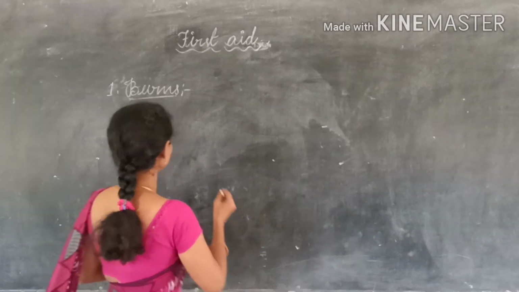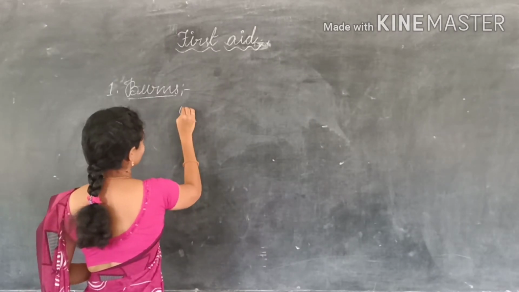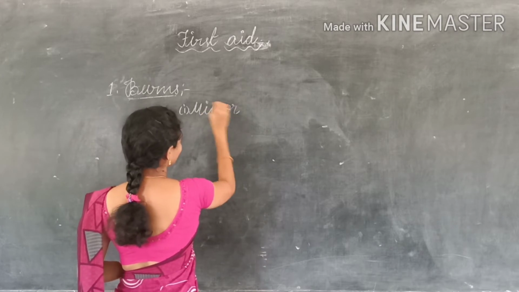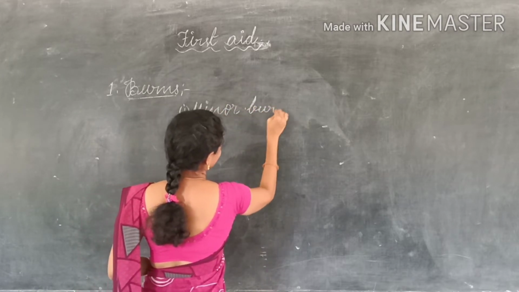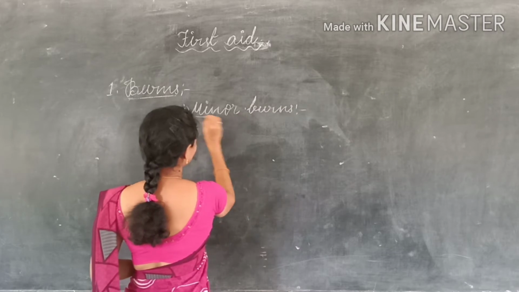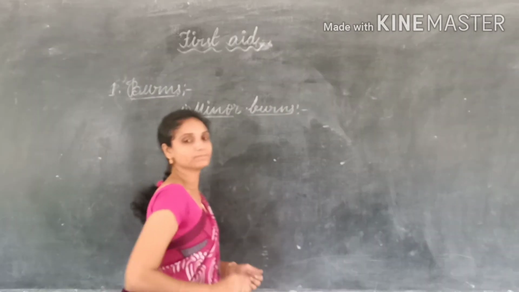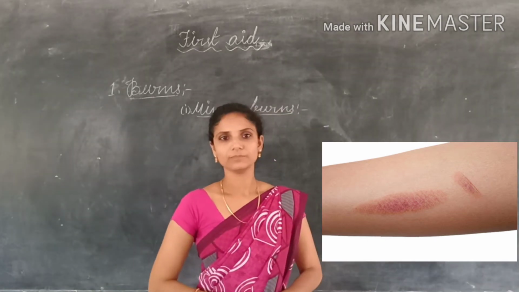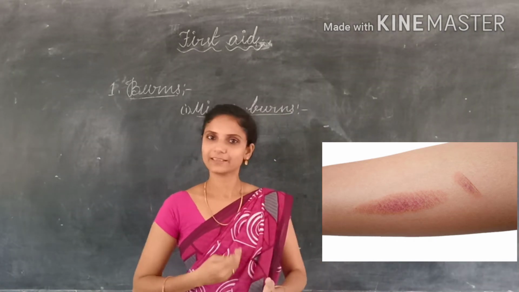So in the case of minor burns, what should we do? Though minor burns are very painful, we can treat them at home.